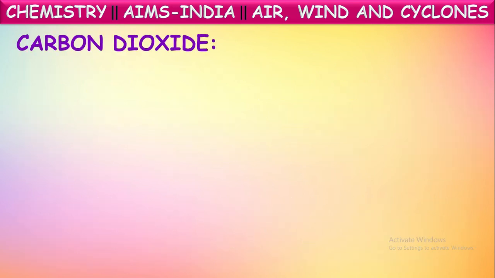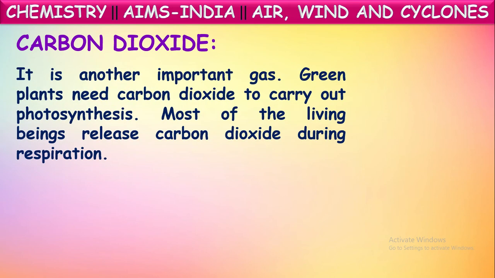Okay, and the other gas in the atmospheric air is carbon dioxide. It is another important gas, which is present in the atmosphere at around 0.03 to 0.04% by volume. So green plants need this carbon dioxide gas to carry out the process called photosynthesis, by which they prepare their food.